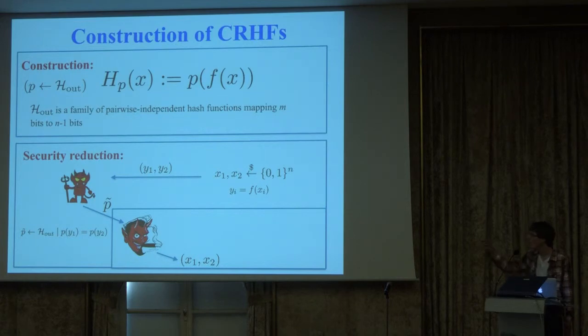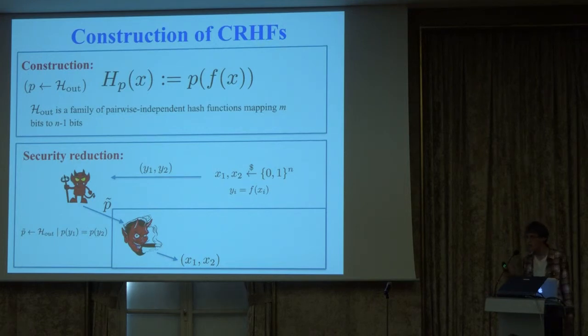The idea is that what this sampling is doing is we're somehow planting a random collision inside the pairwise independent hash function. The way the argument goes is we say that the adversary can't tell which of the collisions in this p is the one that we planted. And so if he can actually find any collision with noticeable probability, then there will be a better than trivial probability of him finding our collision, because he can't tell which collision we actually planted. So this will actually show that we can invert y1 and y2 with probability 2 to the minus n, as opposed to 2 to the minus 2n, and that violates the assumption.